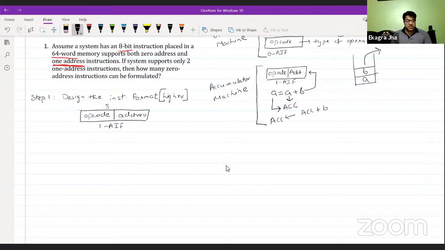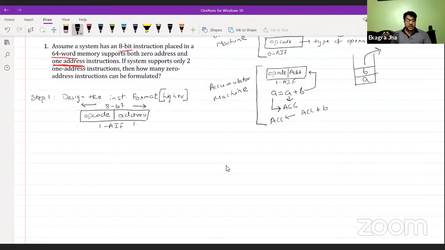So this instruction is 8 bits long, in which we have the opcode and some address field. We need to find the length of the opcode and the address field. To find the length of the address field, we have a 64-word memory that supports both zero address and one address instructions. This 64-word memory is the information about the RAM or the primary memory, which will help us find the address field length.